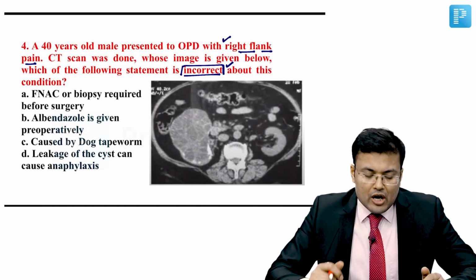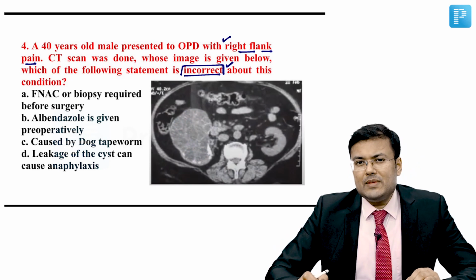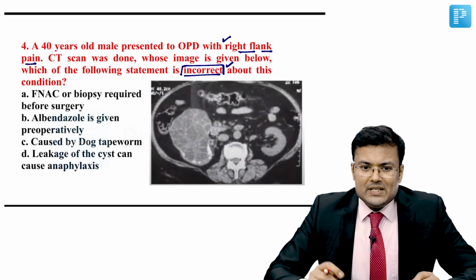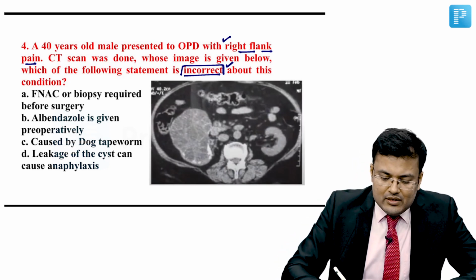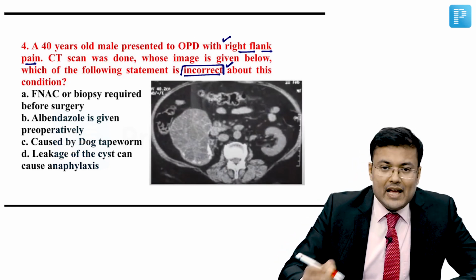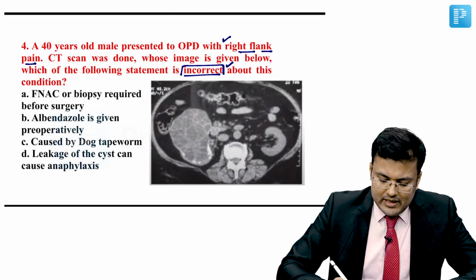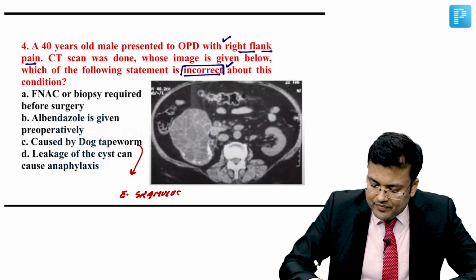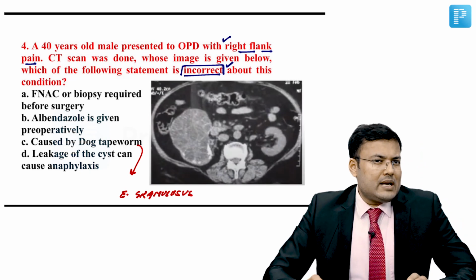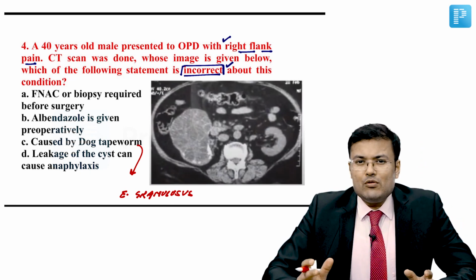These multiple cysts are hydatid cysts. See the options also. Albendazole is mentioned, dog tapeworm is mentioned, leakage leads to anaphylaxis. So the things are related to hydatid cyst. And you know what the organism is? It is dog tapeworm, Echinococcus granulosus.